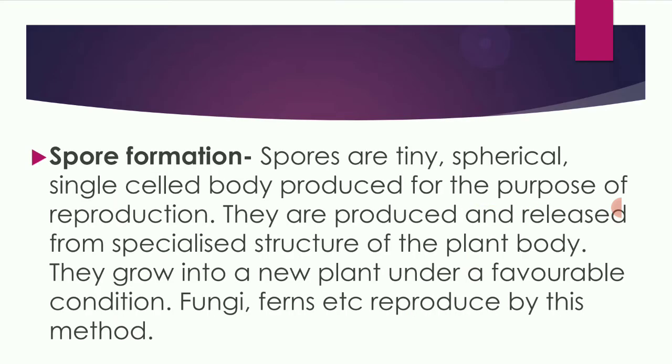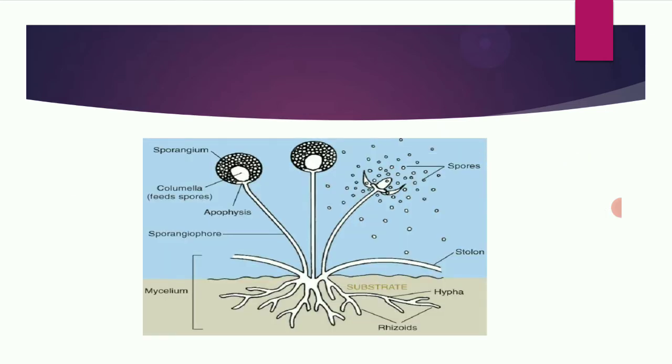Next, spore formation. Spores are tiny spherical single-celled bodies produced for the purpose of reproduction. They are produced and released from a specialized structure of the plant body.